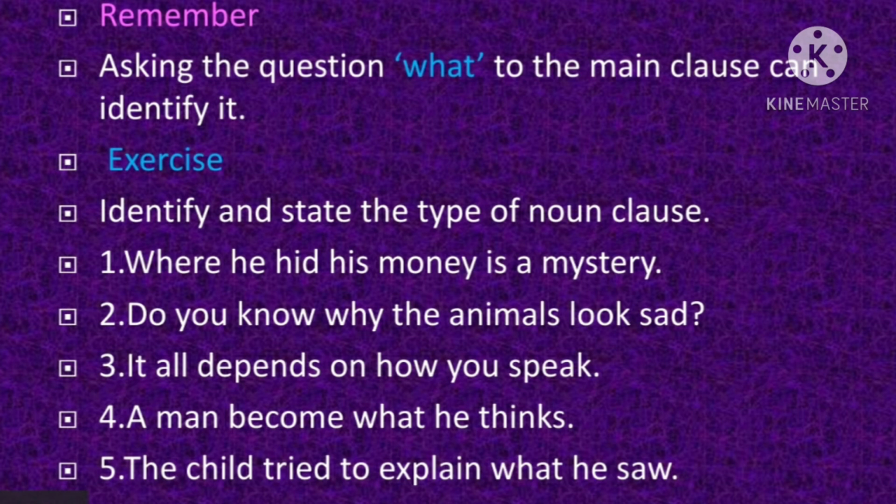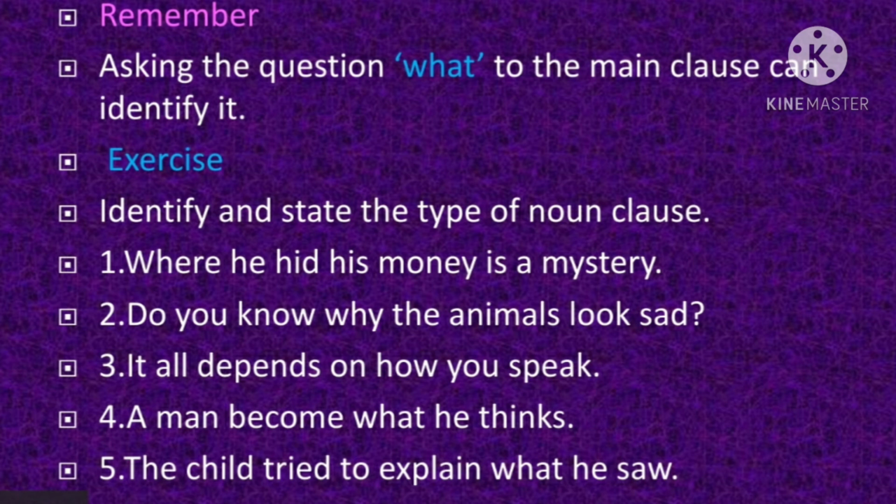In the same way, children, look at the second sentence. Do you know why the animals look sad? Do you know is the main clause. Why the animals look sad is the subordinate clause. Again, do you know what? Why do the animals look sad? So here the answer gets tallied. So the subordinate clause is a noun clause and it is functioning as the object of the verb know in the main clause.